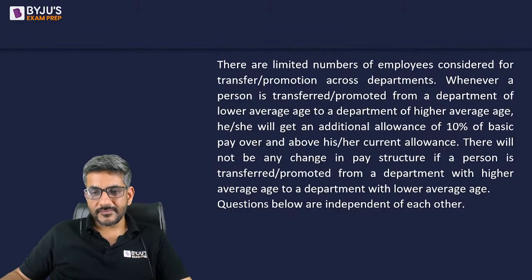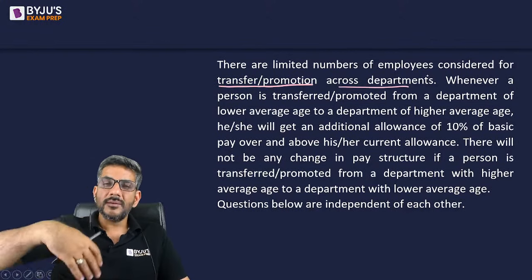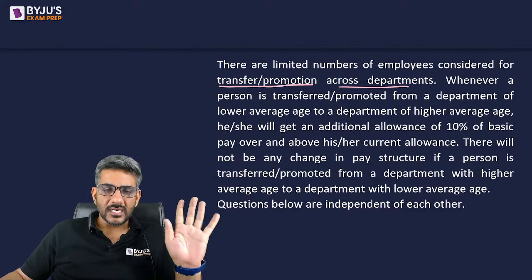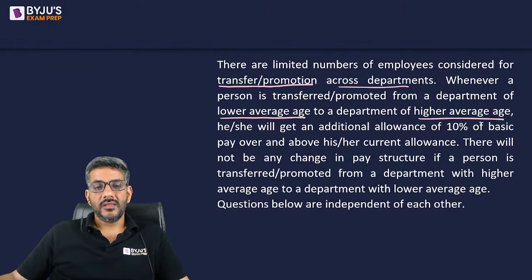Let's read it now. It says there are a limited number of employees considered for transfer or promotion across departments. Across departments means from one department to the other department. Some limited number of employees are transferred or promoted, whatever you call it. Whenever a person is transferred or promoted from a department of lower average age to a department of higher average age, he will get an additional allowance of 10% of the basic pay over and above what he is currently getting.